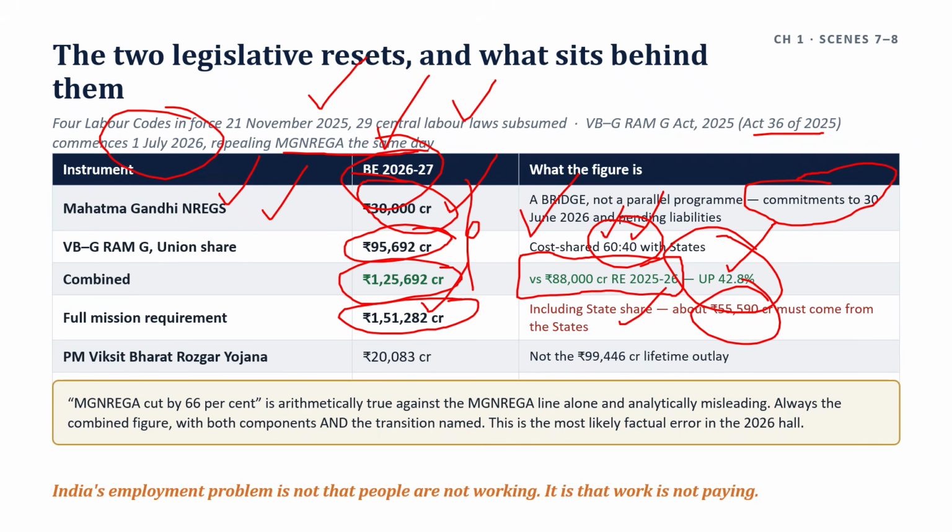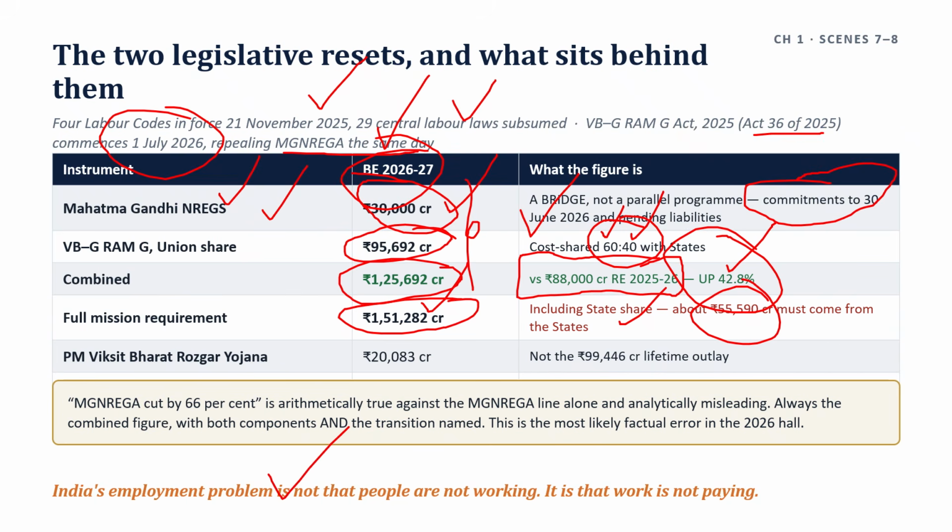Other features of the Act, one line: four thematic domains, water security, rural infrastructure, livelihood infrastructure, and mitigation of extreme weather events. Integration with the PM Gati Shakti National Master Plan. Six months for states to notify their scheme, and the administrative expenditure ceiling raised from 6 to 9%. So this is all about the two legislative resets.